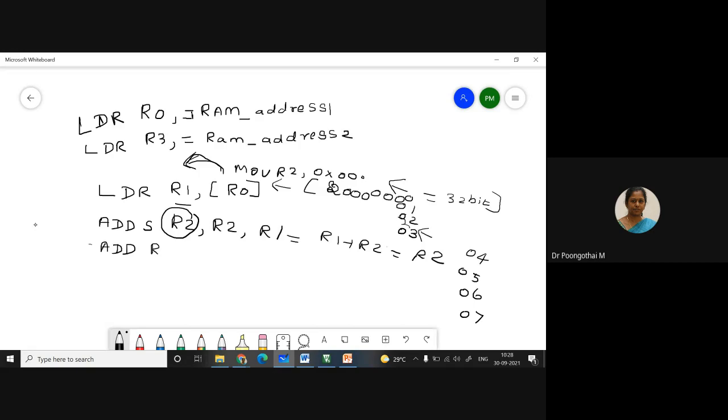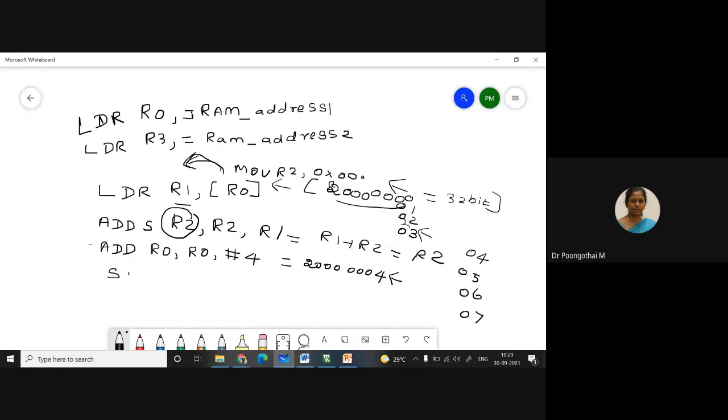So you add the R0 content with #4. Initially R0 is initialized with this memory, and now I am adding 4. So it is now pointing to 20000004, where your second data is stored.